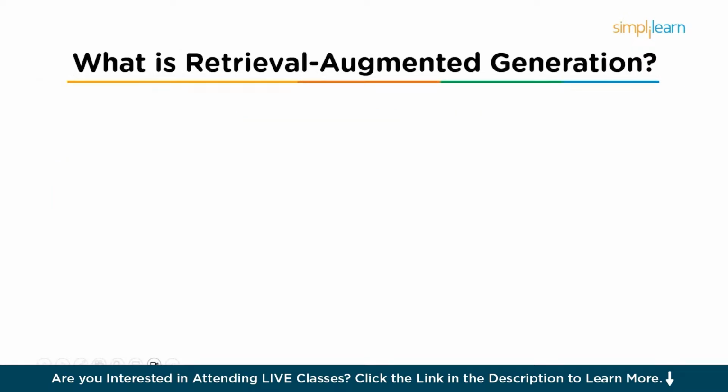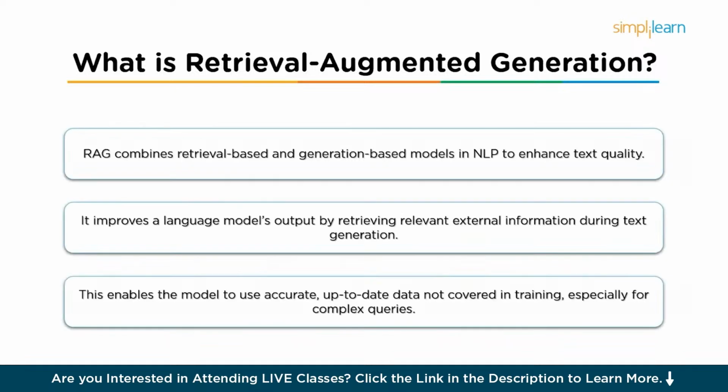Hi all, in this chapter we'll deal with how to make AI smarter with external knowledge. For that, first we have to know what RAG, or Retrieval Augmented Generation, is. RAG is a method in NLP that combines the capabilities of retrieval-based models and generation-based models to improve the quality of generated text.